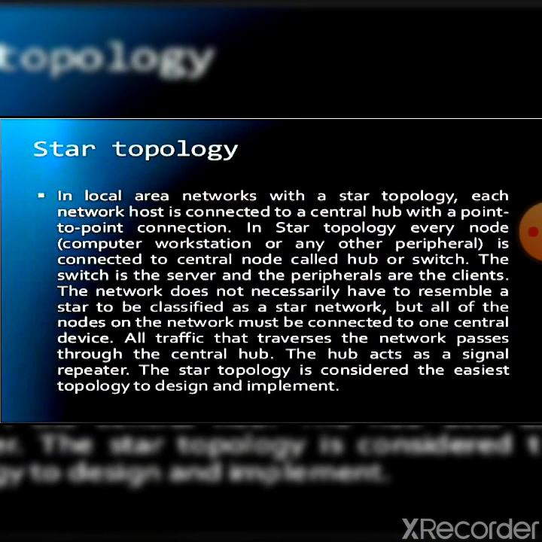Star topology. In this type of topology, all the computers are connected to a single hub through a cable. This hub is the central node, and all other nodes are connected to the central node. Now I will explain to you what are the features of star topology. Every node has its own dedicated connection to the hub. Hub acts as a repeater. Star topology can be used with twisted pair cable, optical fiber cable, coaxial cable.